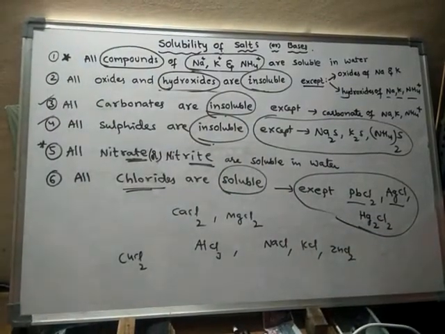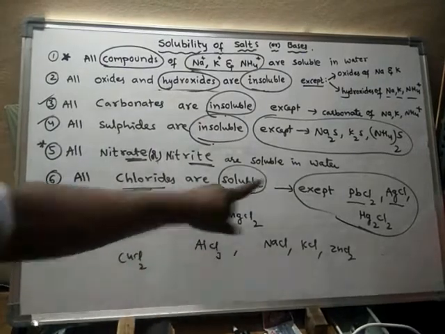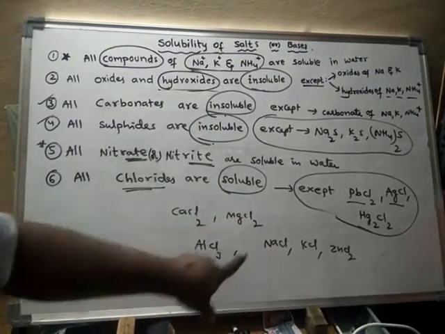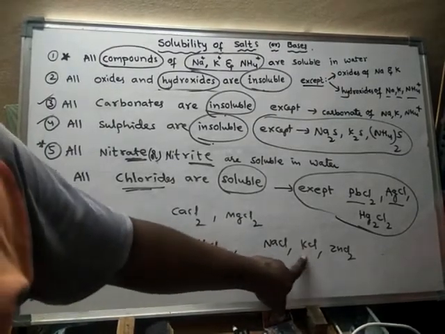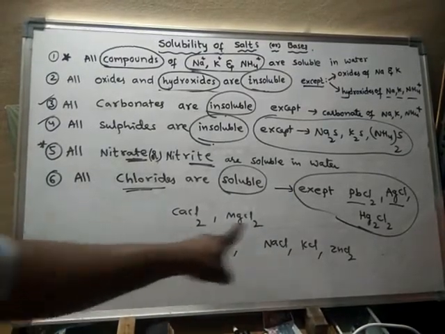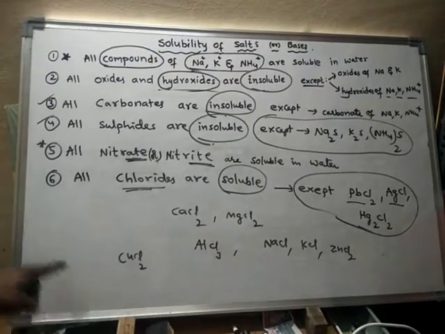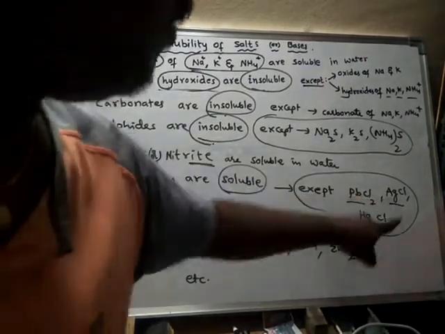Sodium chloride, potassium chloride, zinc chloride, copper chloride, all soluble in water. Except these three, all other chlorides are soluble in water. So these are all salts of chlorine, said to be chloride salts. These are soluble chloride salts, and these are insoluble chloride salts.